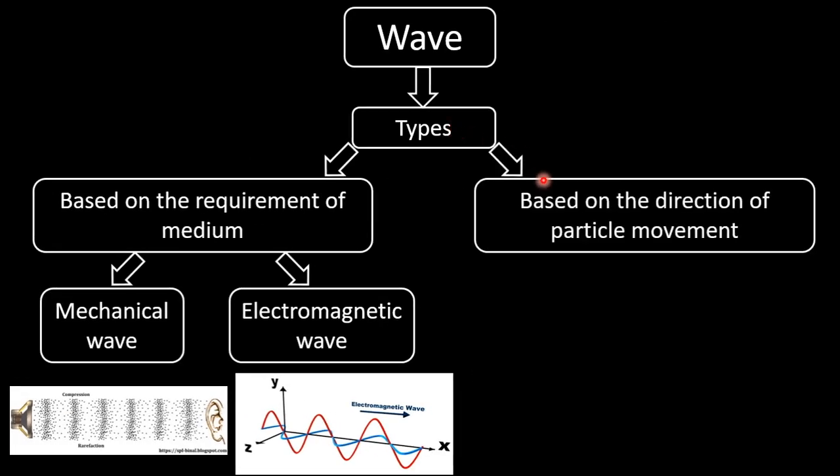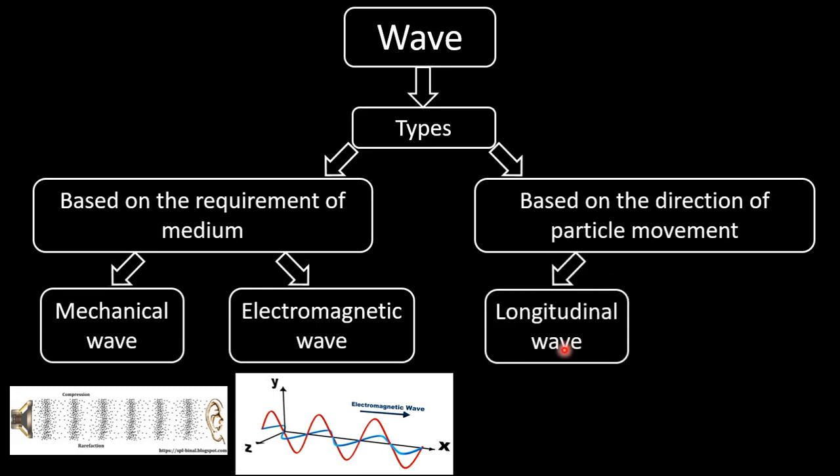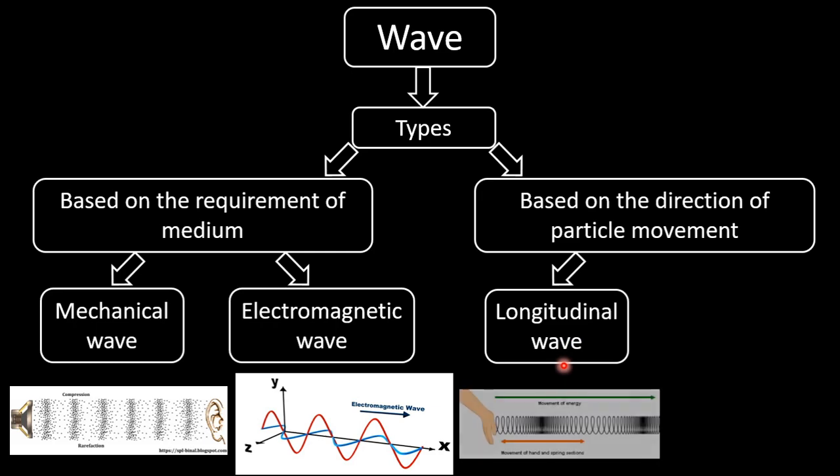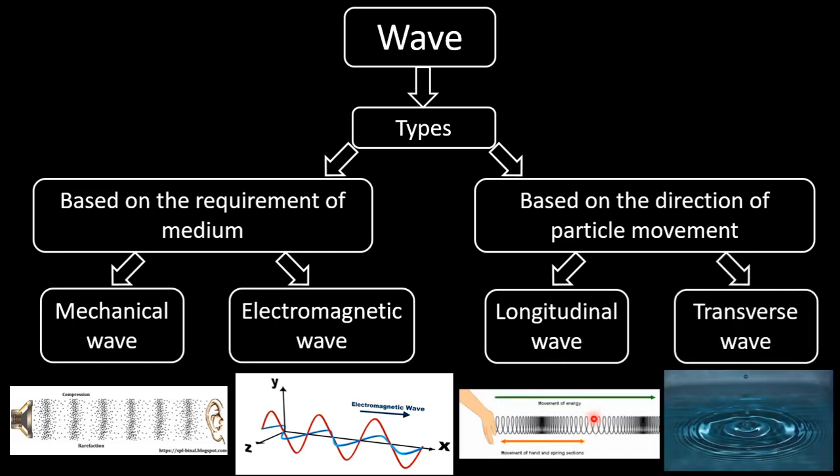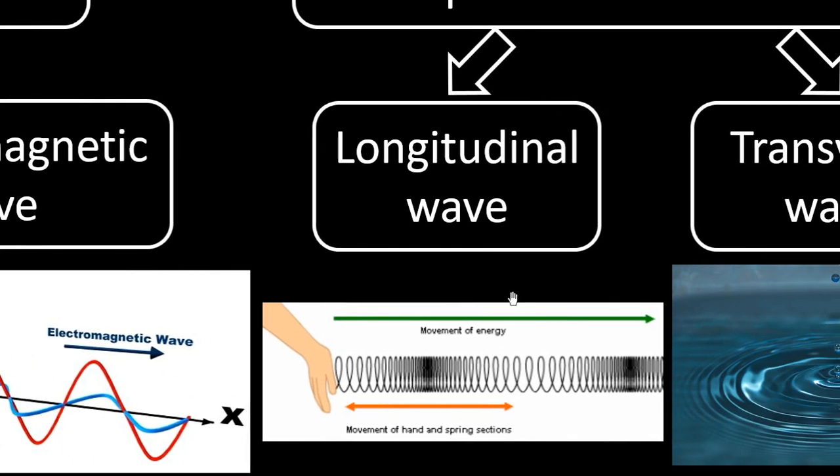And the other type of categorization is based on the direction of particle movement. We can differentiate waves into two categories. One category is longitudinal and another category is transverse. So what is called a longitudinal wave? The longitudinal wave is a kind of wave where the direction of movement of particles is parallel with the direction of the movement of energy.